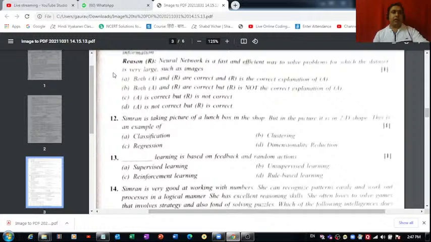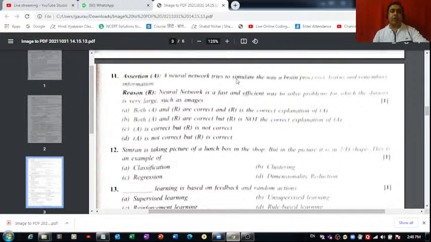Question number 11, we have assertion and reason. A neural network tries to simulate the way brain processes, learns, and remembers information. A reason is neural network is a fast and efficient way to solve problems for which the data set is very large, such as images. Okay, so both A and R are correct. But R is not the correct explanation for A, of course. That is absolutely right. Both of them are correct. So I think for question number 11, option B is correct. You can tick mark option B.